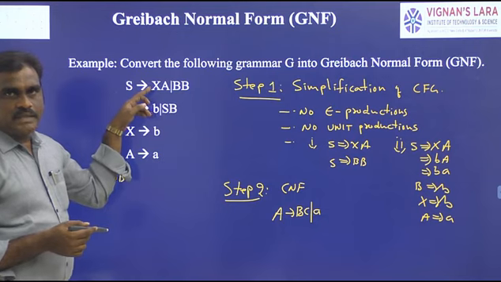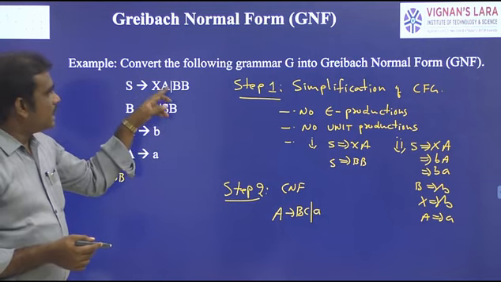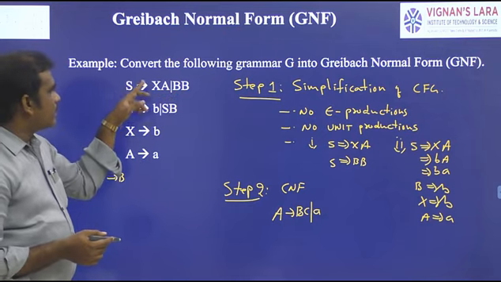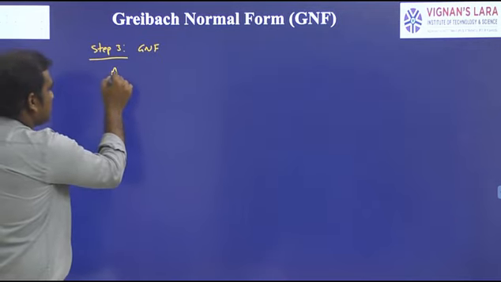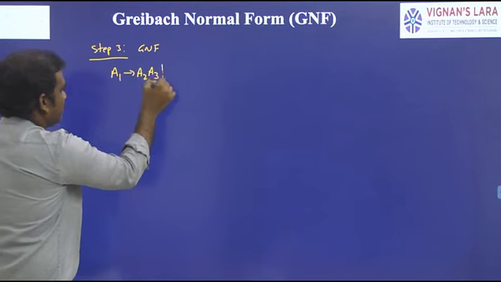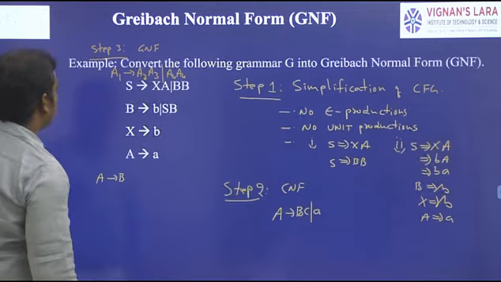Next, variable X is replaced with A2, A is replaced with A3, and B is replaced with A4. So A1 to A2 A3.